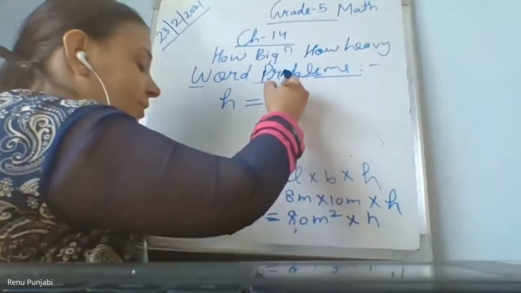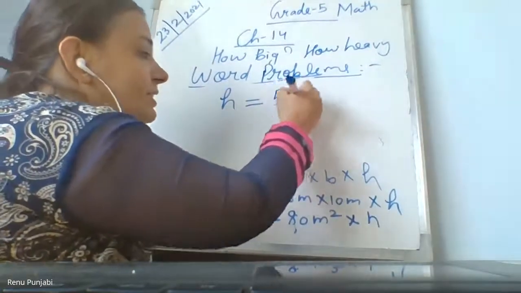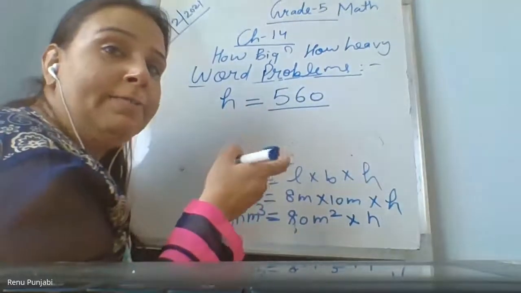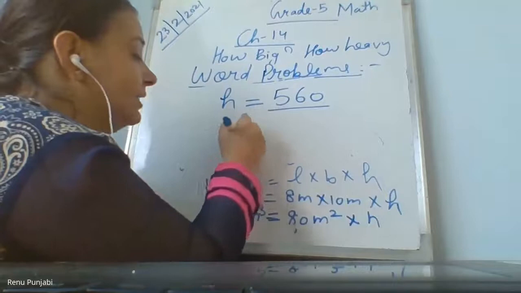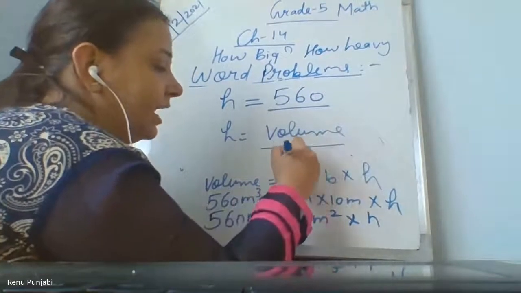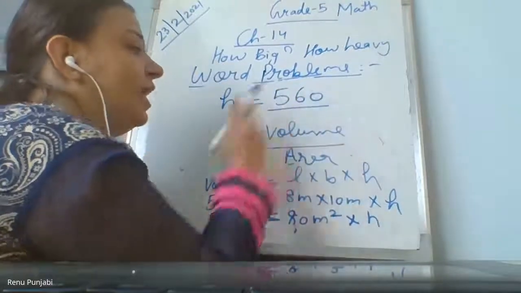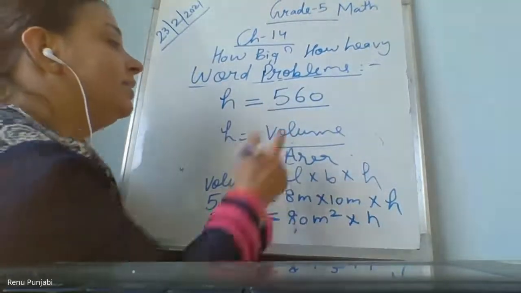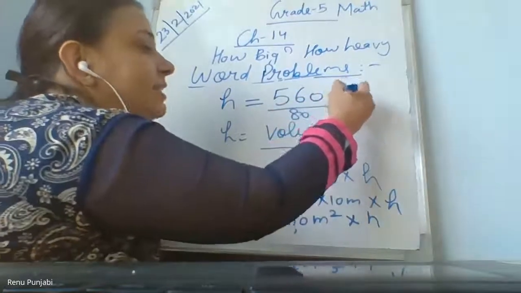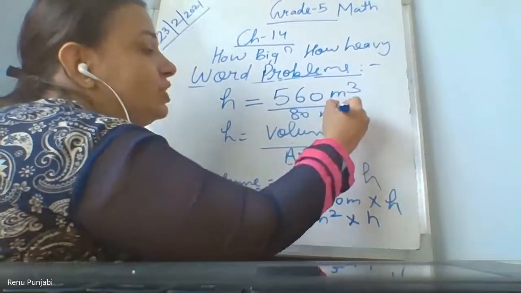The height equals volume upon area. How will we find height? Volume divided by area. So here the volume is 560 divided by the area, that is 80, and this is in meter cube, this is meter square.